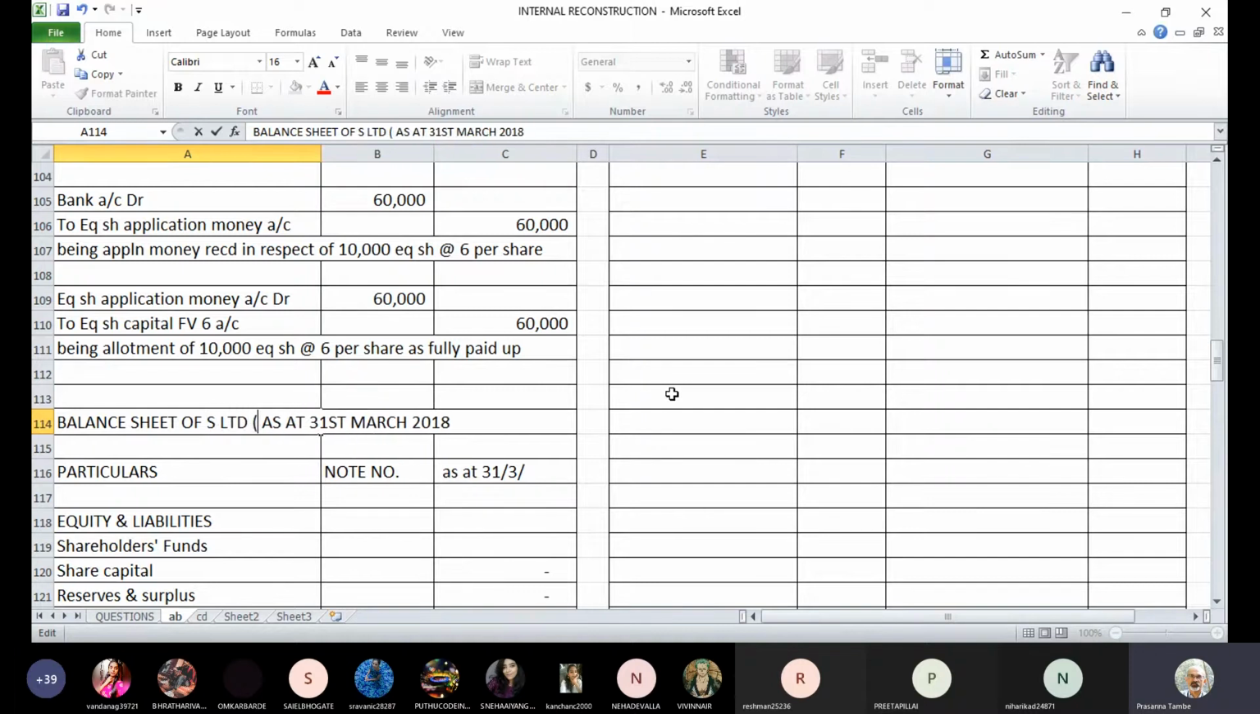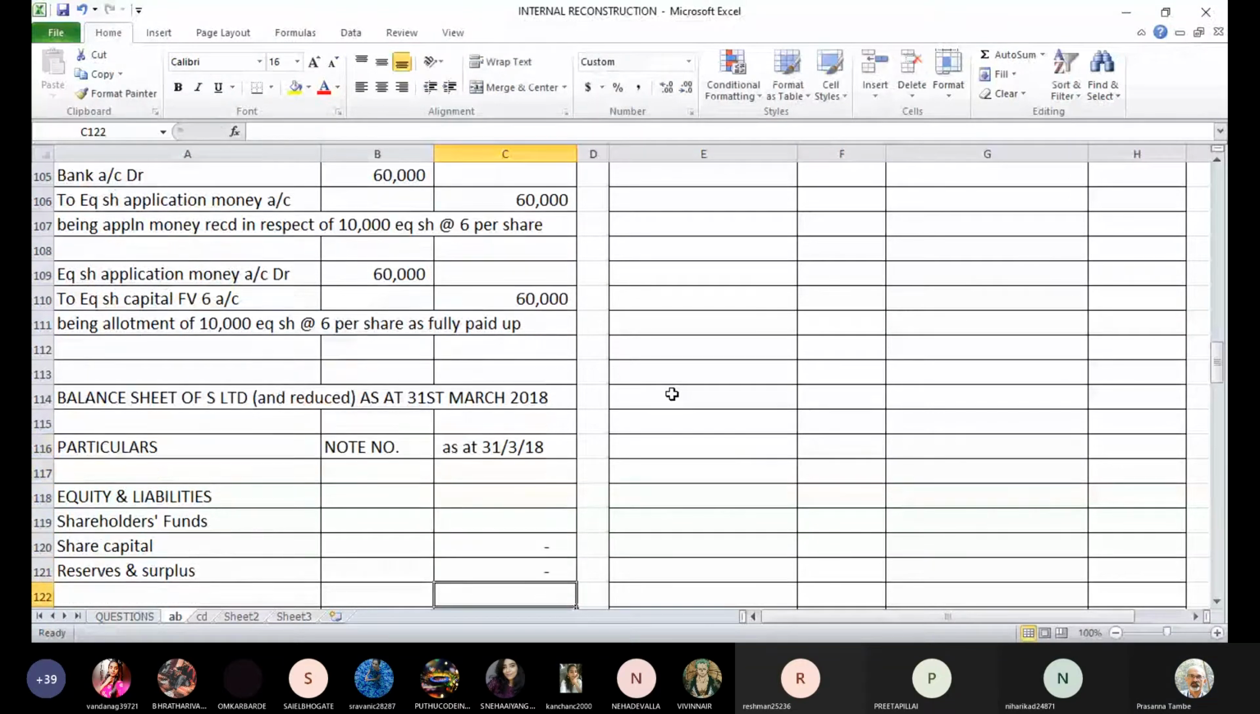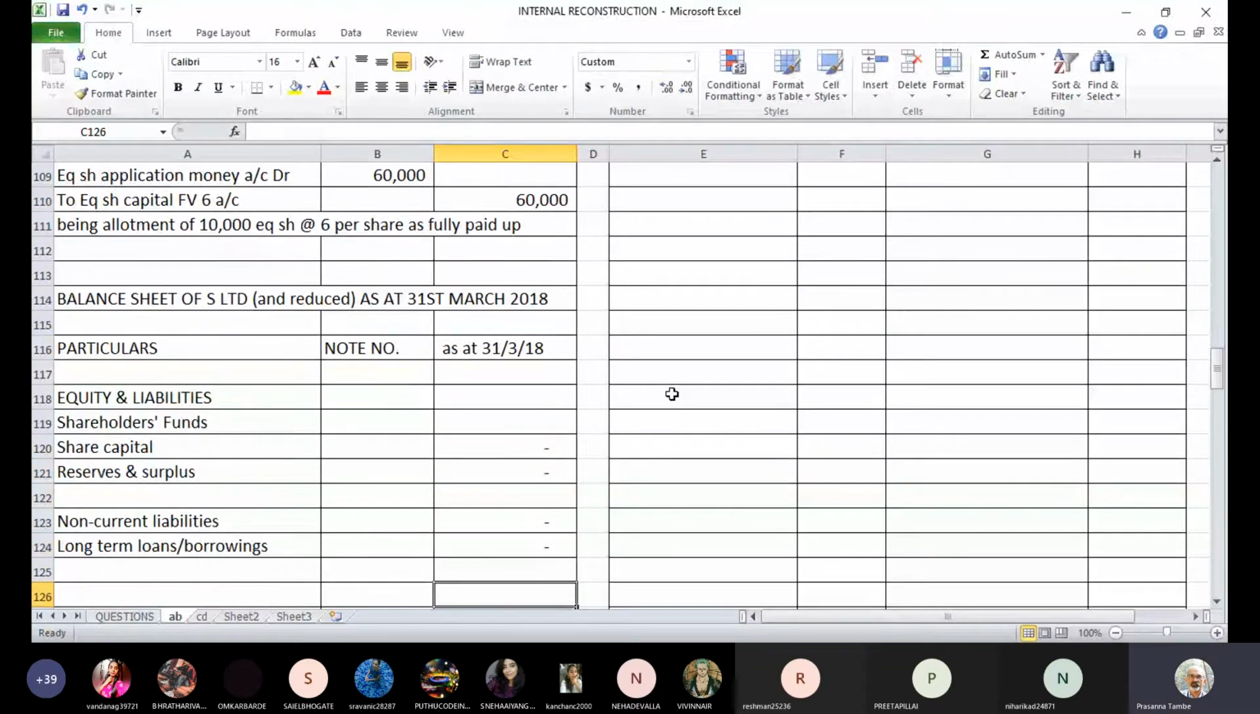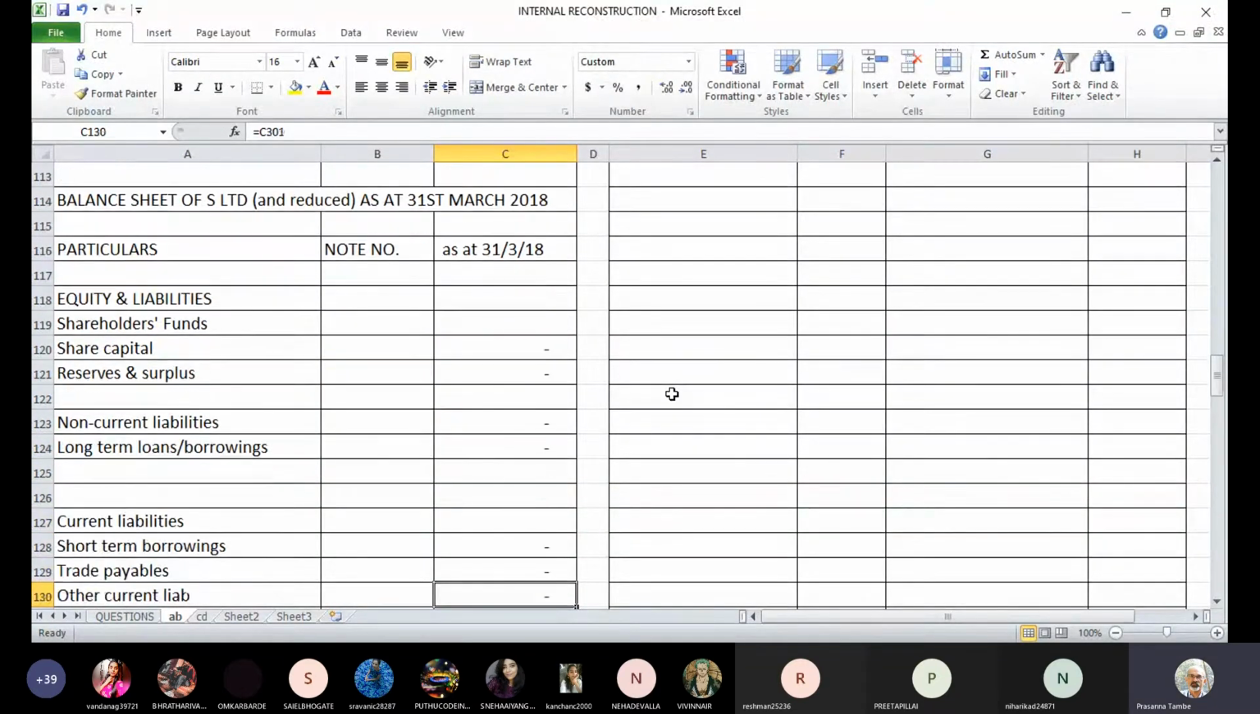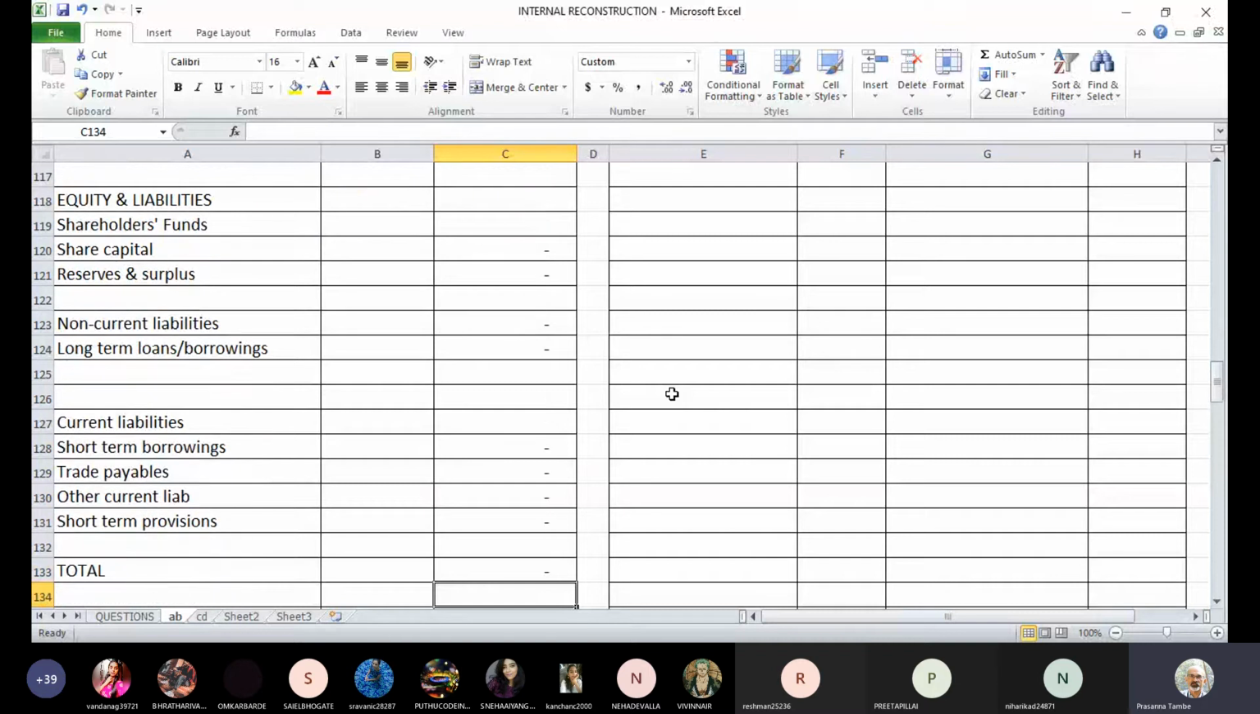And usually the words added to the name are "and reduced." It may be added because of court directives or NCLT directives, so we can add that. Now let us see which are the headings which are required. Okay, only those headings we will keep.